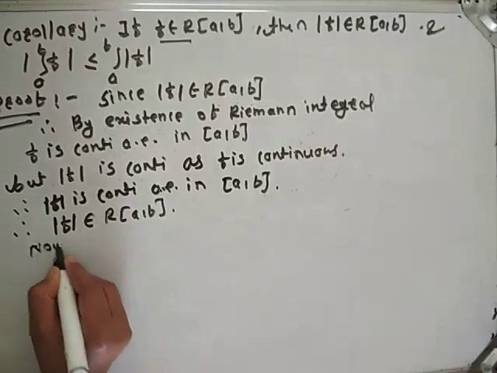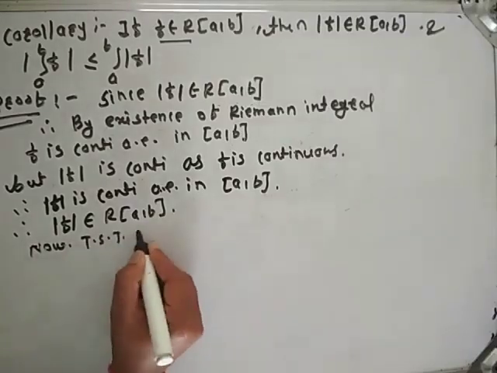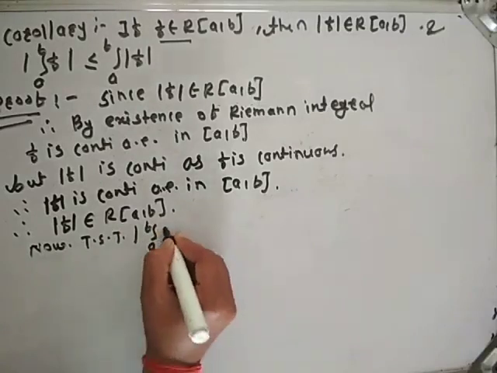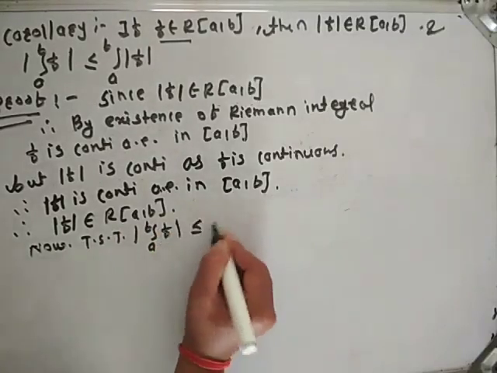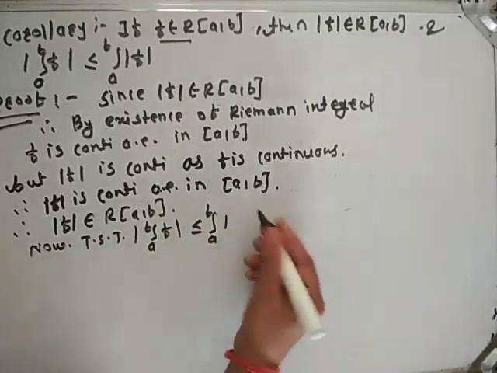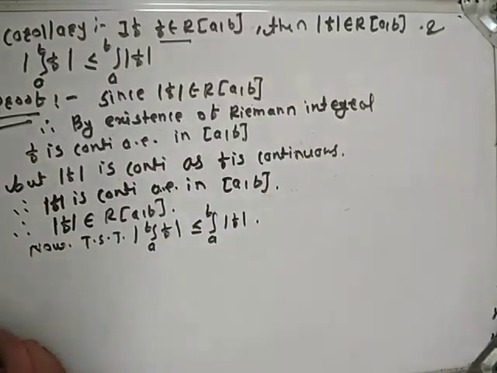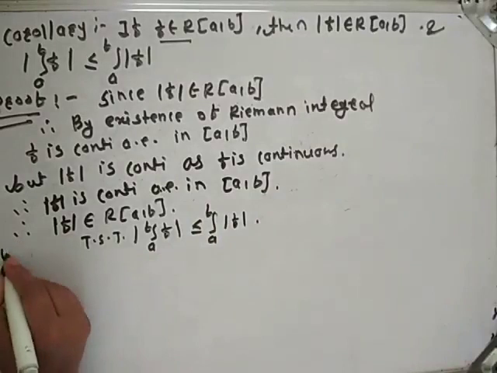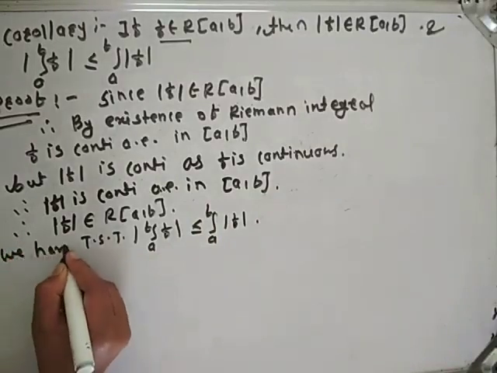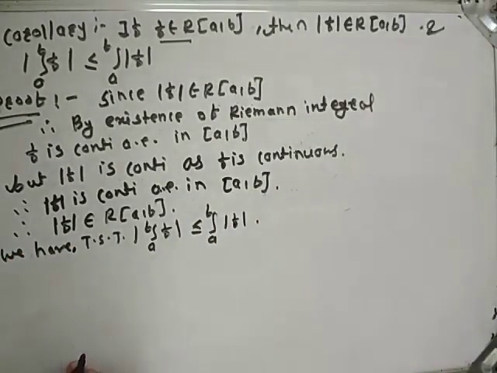Now, we have to show that the modulus of the integral from a to b of f is less than or equal to the integral of mod f.